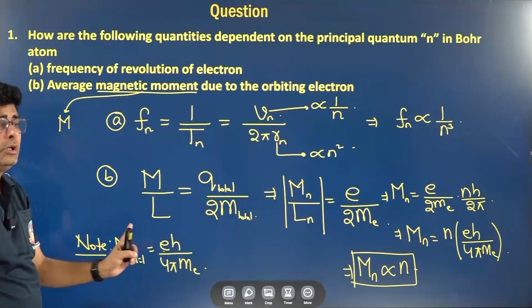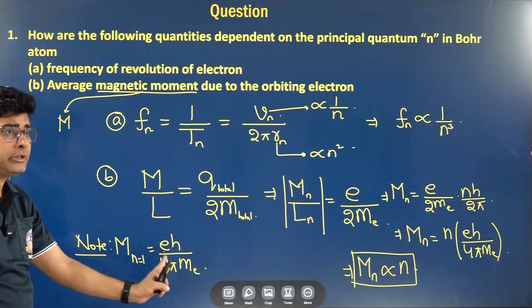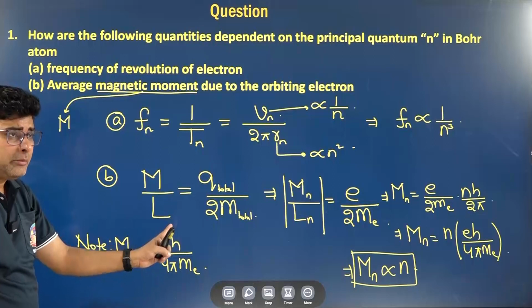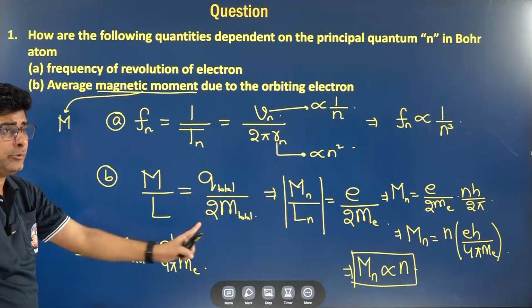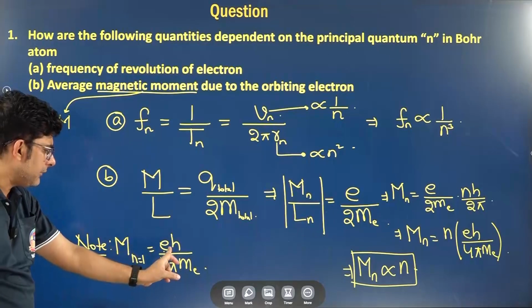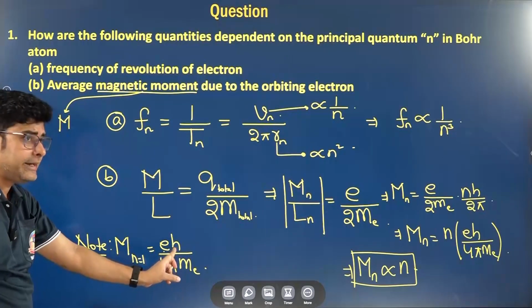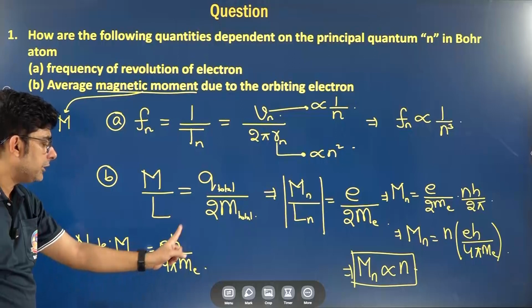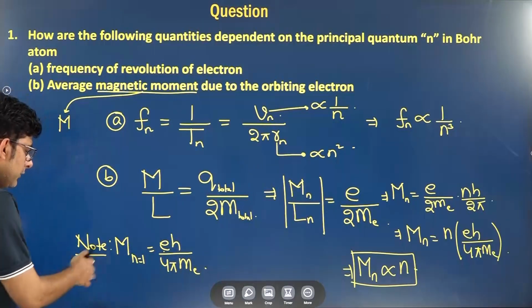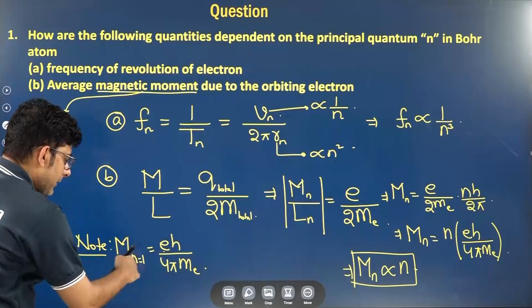Mass of electron approximately 9 into 10 to the power minus 31 kg. Planck's constant 20 by 3 into 10 to the power minus 34. I am repeating, we generally take h as 6.6, but while solving questions in physics, we take h as 20 by 3 into 10 to the power minus 34 SI units. So when you put all these values, you will get this value, n equals to 1.